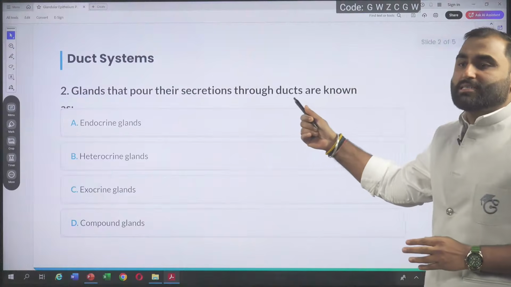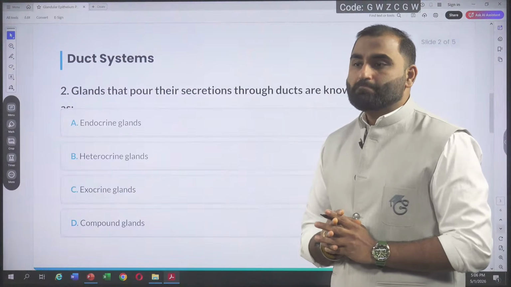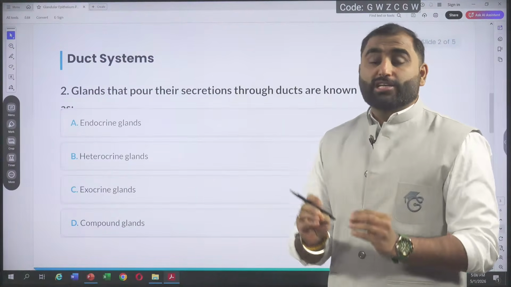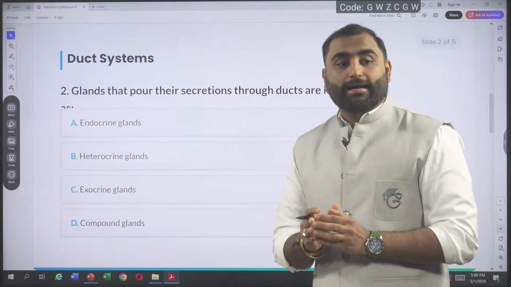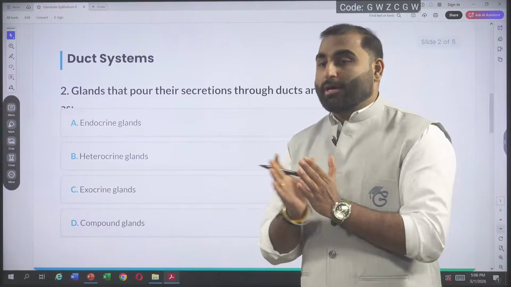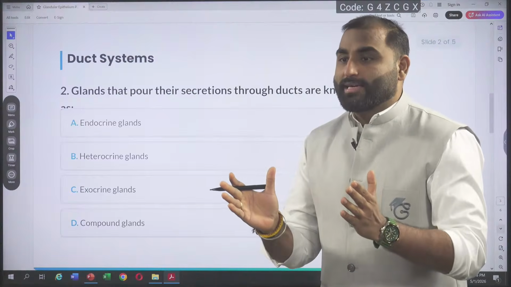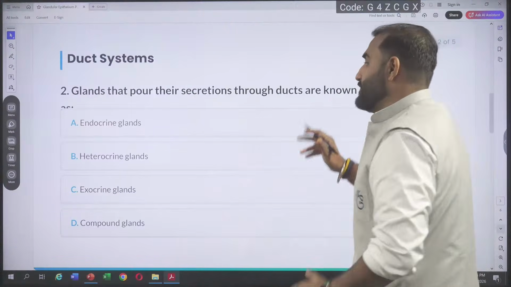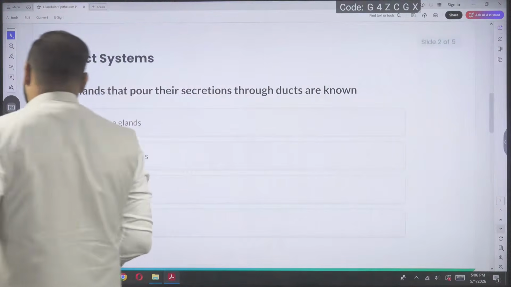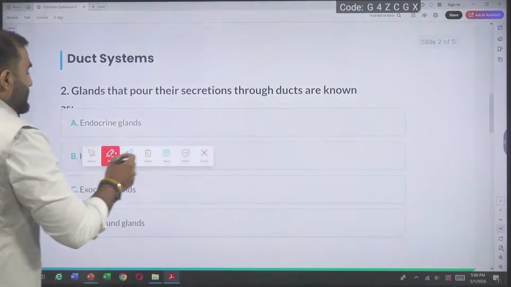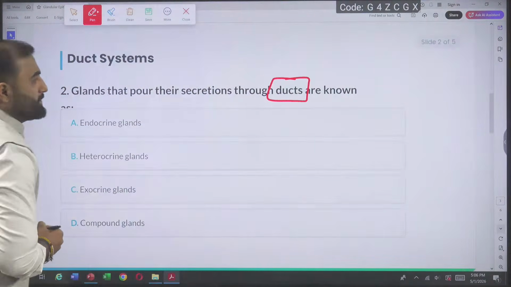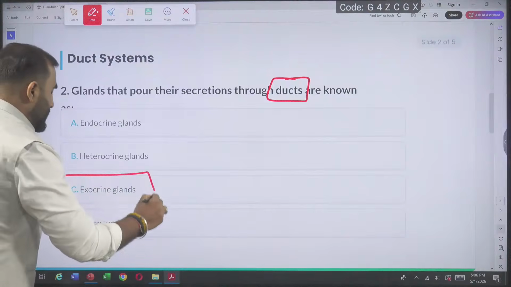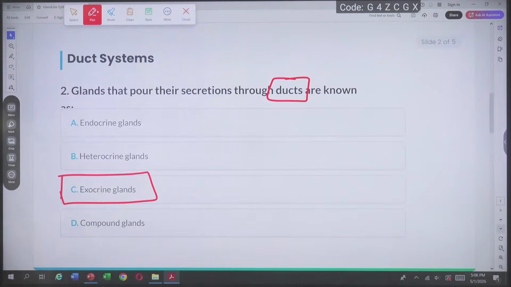Here the secretion is not poured in blood, it is poured inside the duct. So obviously, it is not going in the blood. Quick answer. Here it is poured in ducts. In ducts, who are pouring? Exocrine glands.